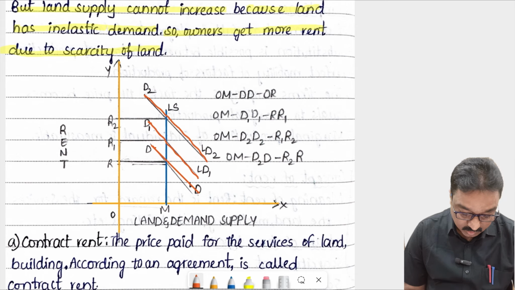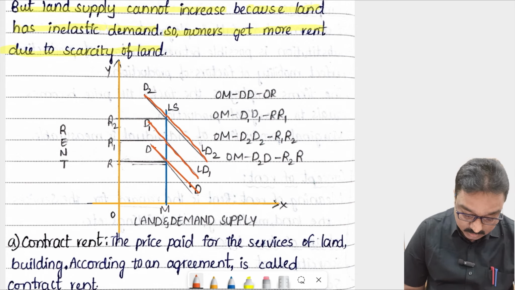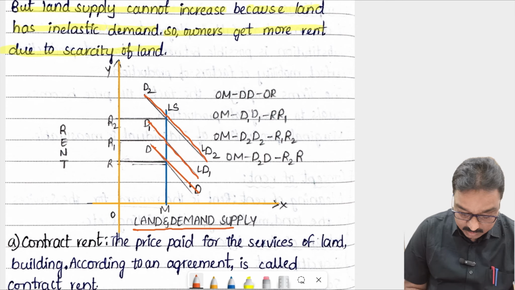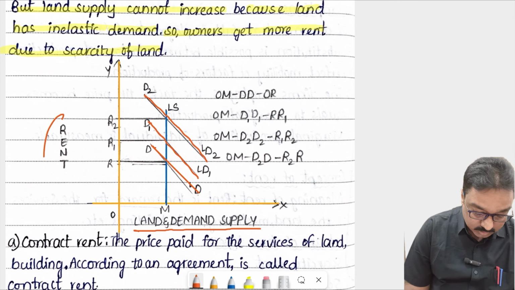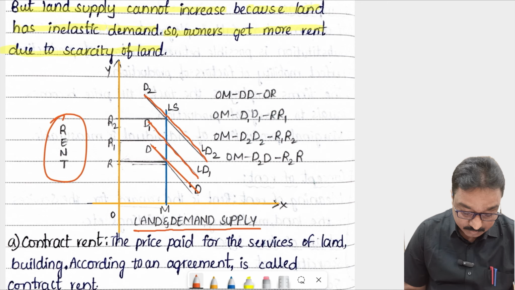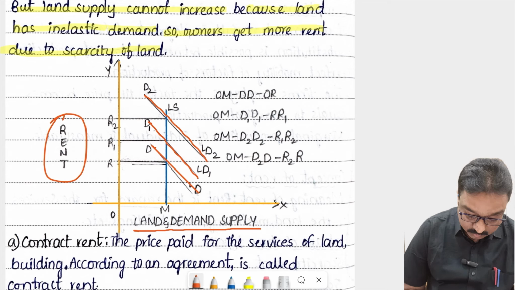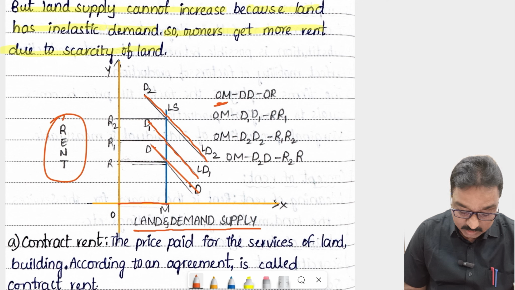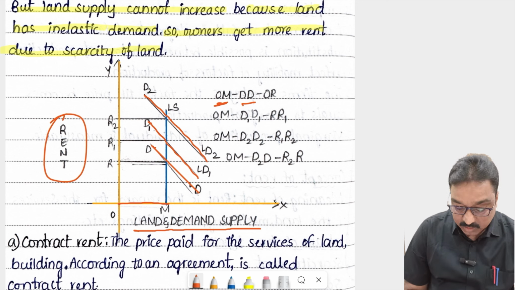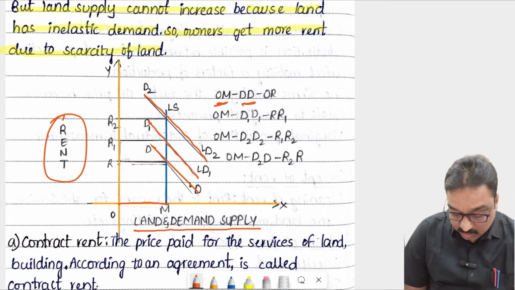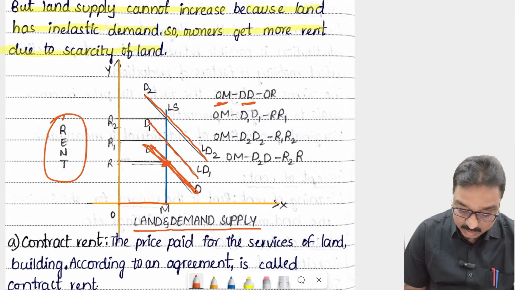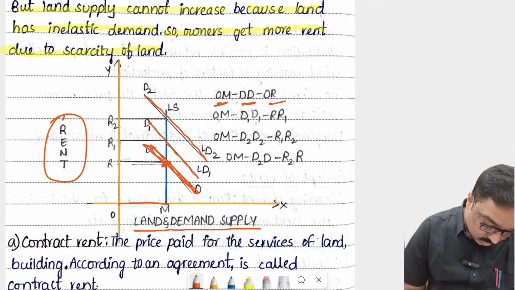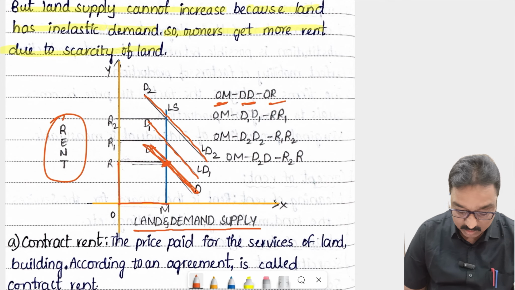So listen here. On the x-axis I am showing land demand and supply. On the y-axis I am showing the rent of the land. So here the land supply is OM. What is the demand for the land? DD is the demand. At this demand, the rent is OR.